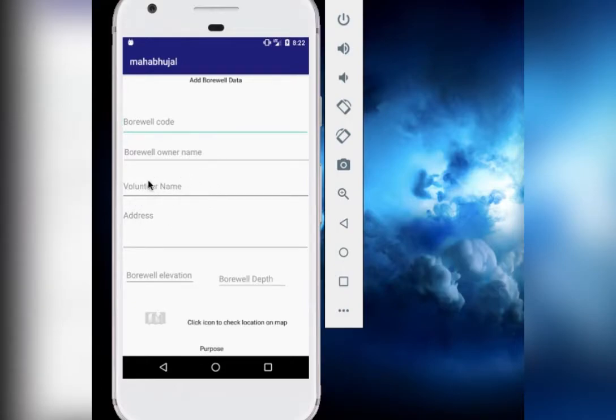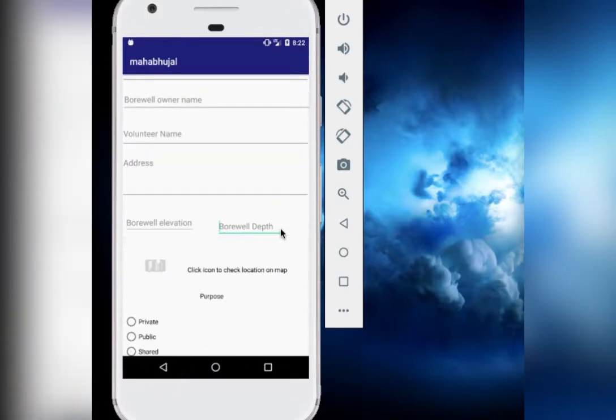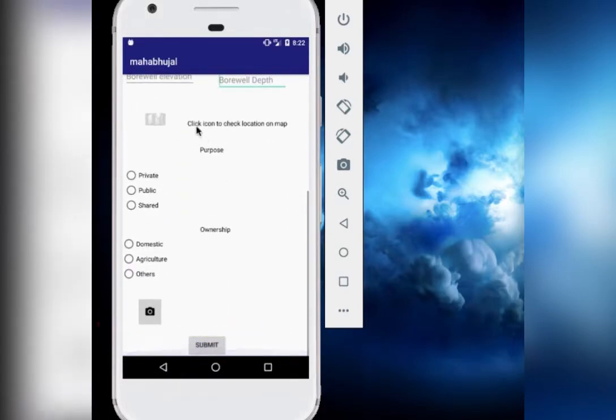Since we have a few volunteers in Yechi village who are helping us out with this process, they are the volunteers who are actually providing us the accurate data from the village itself. This also includes the address, borewell elevation, the borewell depth. It's based on purpose, so what exactly is the purpose of the borewell, and the ownership, who exactly is owning the borewell and for what purpose.